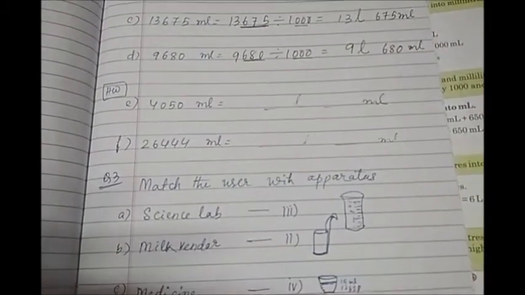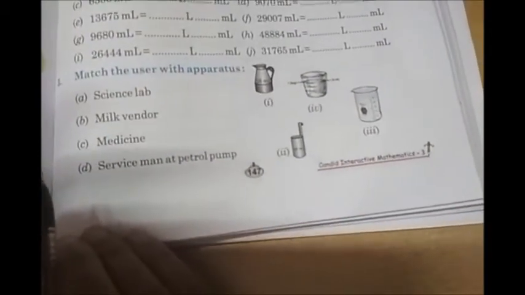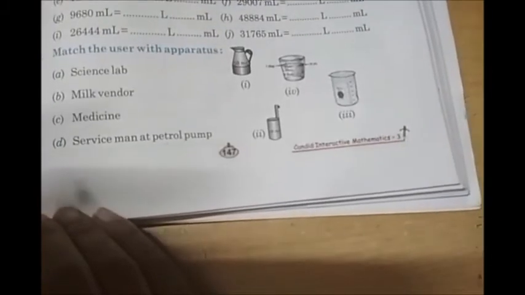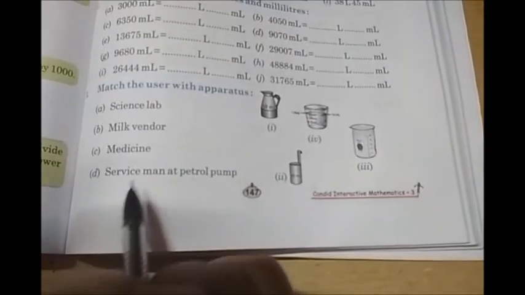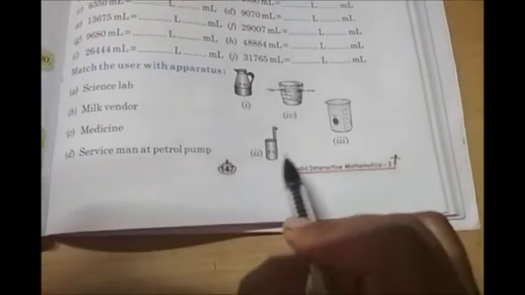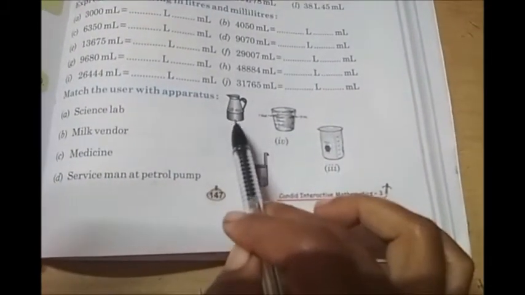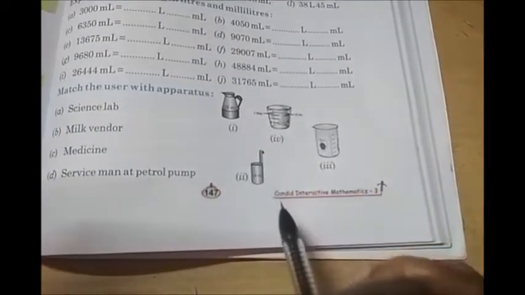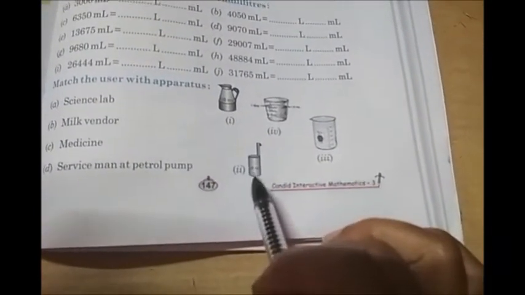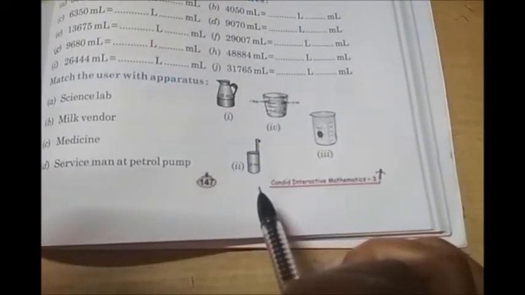Same process you follow. Now the last question is match the user with apparatus. You can do it in the book, or if you like to do it in the copy, you can draw and do it in the copy also. Science lab, milk vendor, medicine, serviceman at petrol pump. You can see this type of containers, apparatus there. I told you this is used by the petrol pump, and this one is used by the milk vendor. Then these two are left: one is used for medicine and another is used in science lab.